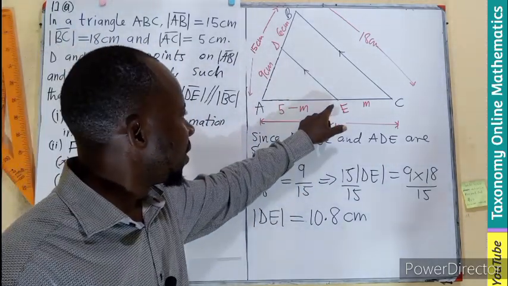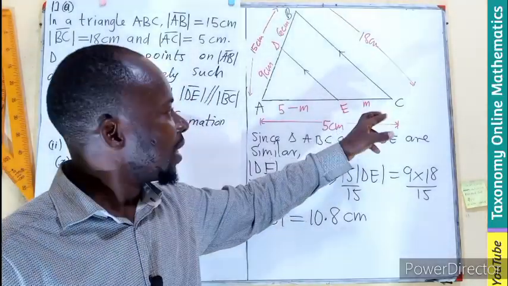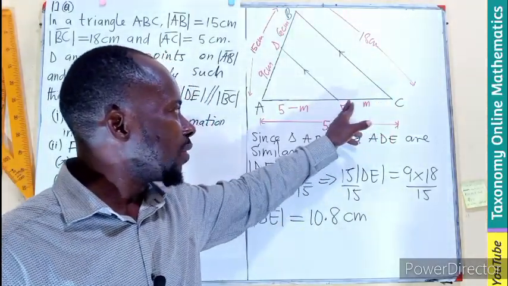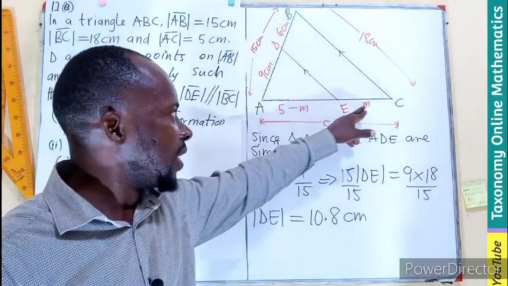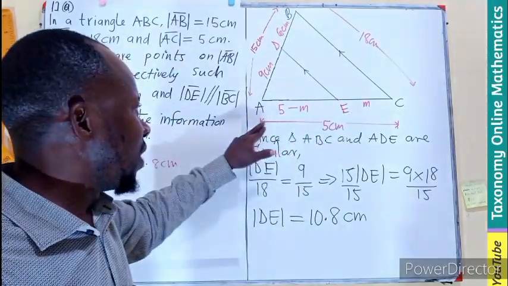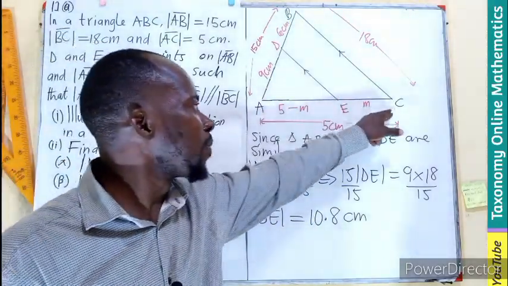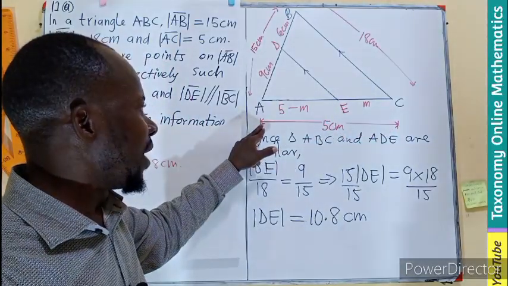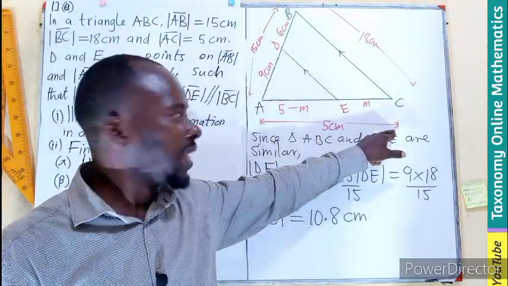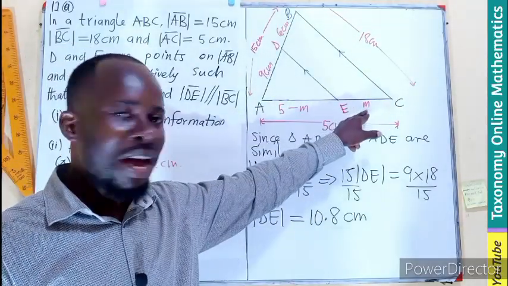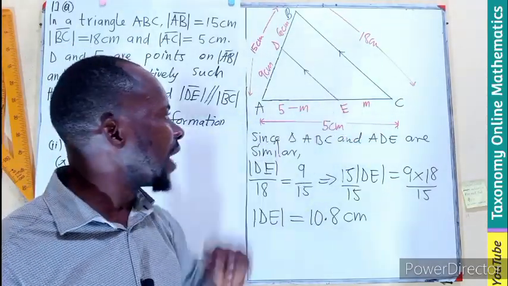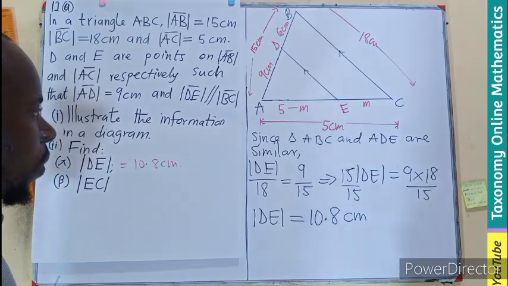EC. EC, that is the M here. This is not a part of any of the two triangles we described. So this is going to be part of the longer side, which is all the way from A to C, then A to E. If I know this M here, I've known this M here. So we can use that side to also find that.